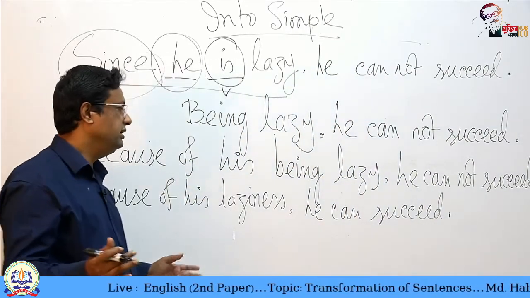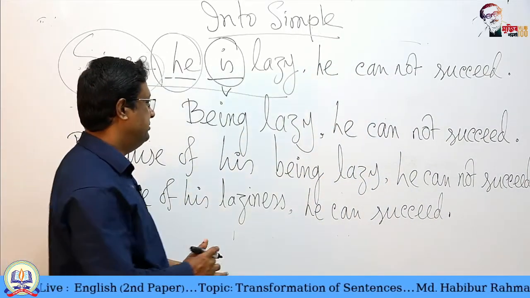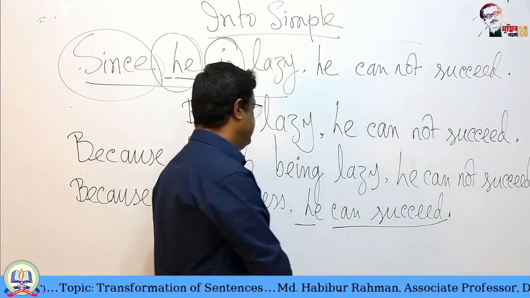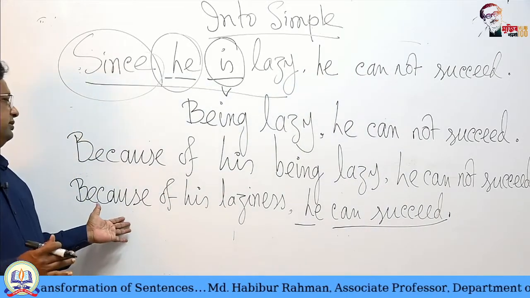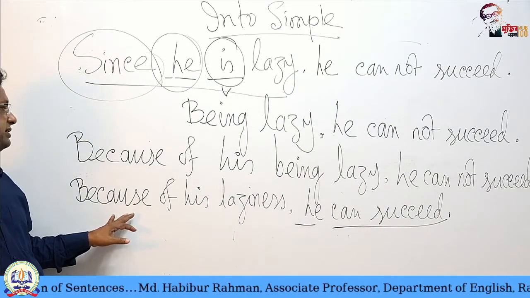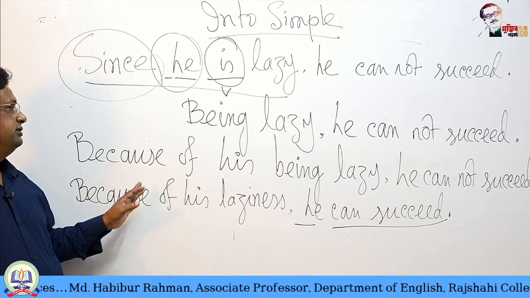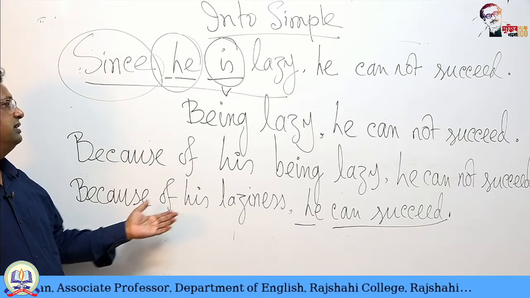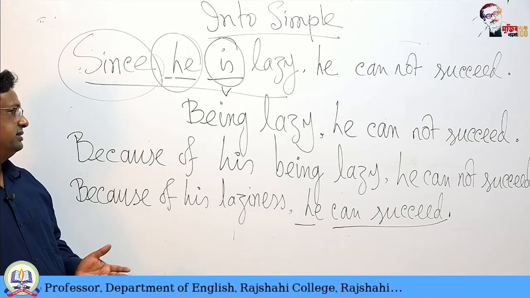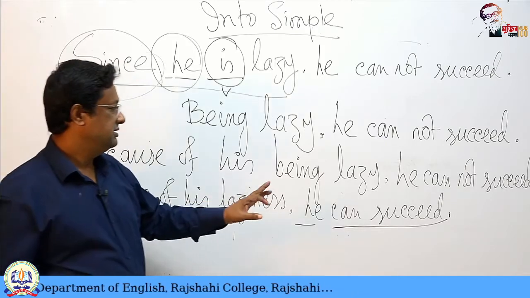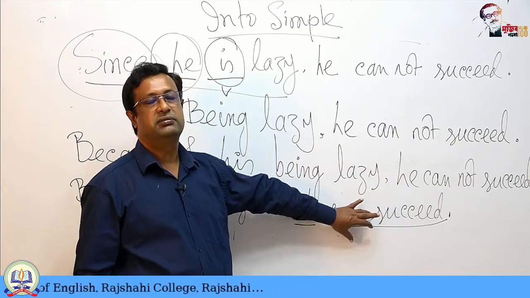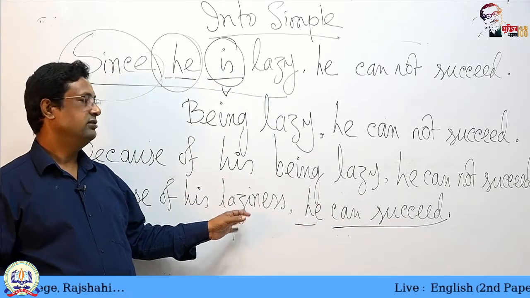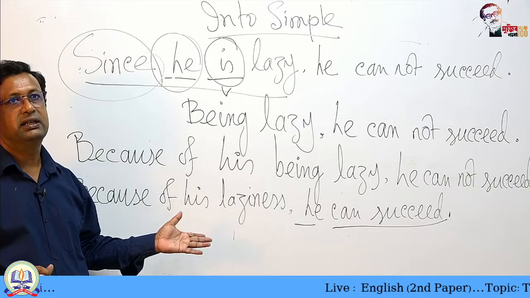Here we have only a single subject he, only finite verb cannot succeed. There is no another he or another subject. There is no verb actually in this part. So, totally this sentence has only a single subject, a single finite verb, and that is why it has only a single clause.